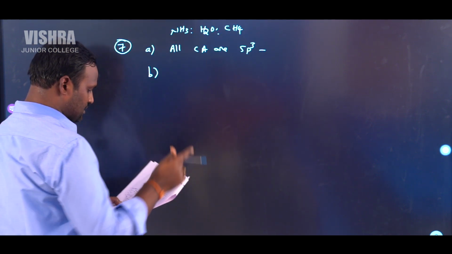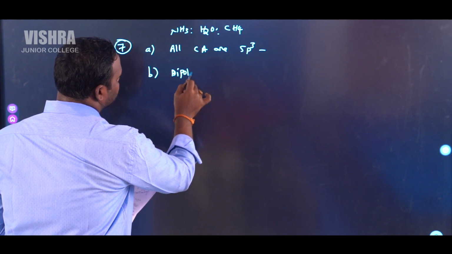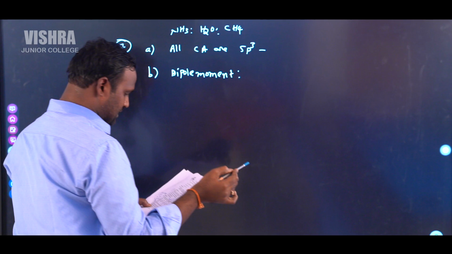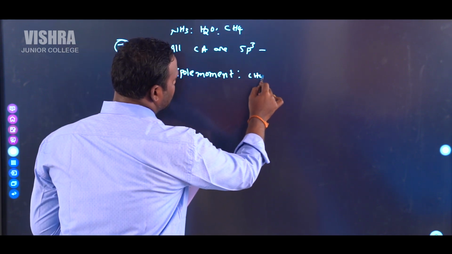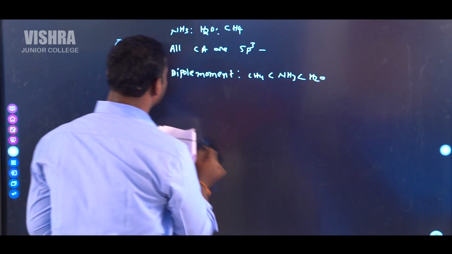Second option is, order of dipole moment is like this: CH4 is less than NH3 is less than H2O.